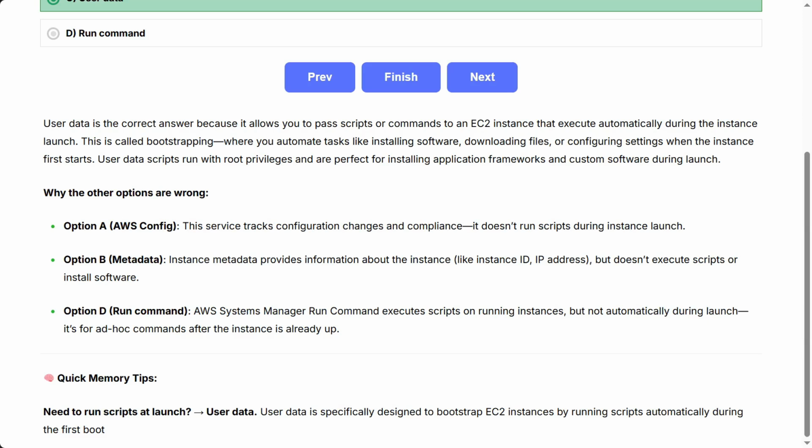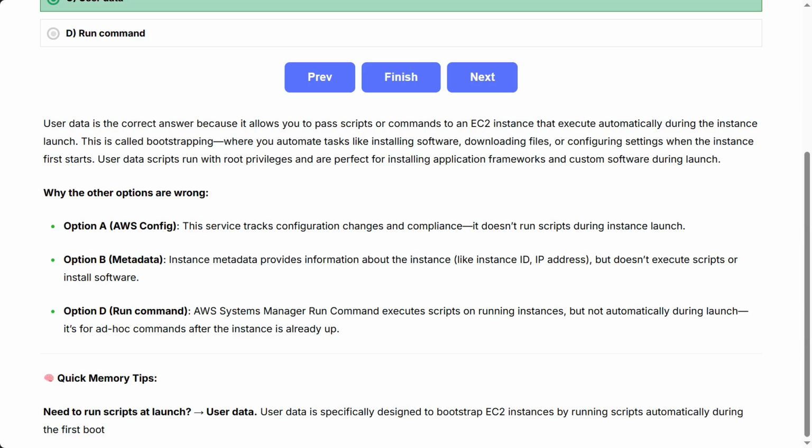Why the other options are wrong? Option A, AWS Config. This service tracks configuration changes and compliance. It doesn't run scripts during instance launch. Option B, metadata. Instance metadata provides information about the instance, like instance ID and IP address, but doesn't execute scripts or install software. Option D, Run Command. AWS Systems Manager Run Command executes scripts on running instances, but not automatically during launch. It's for ad hoc commands after the instance is already up.